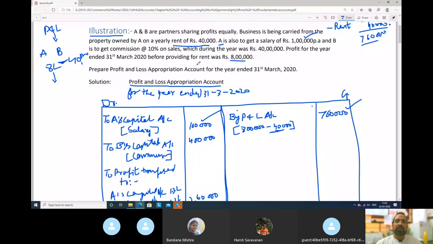Partner B is eligible for 10% commission on sales. Sales is 40 lakh, so 10% would be 4 lakh rupees. We paid him 4 lakh rupees. We did all the appropriations. There is no appropriation now pending.